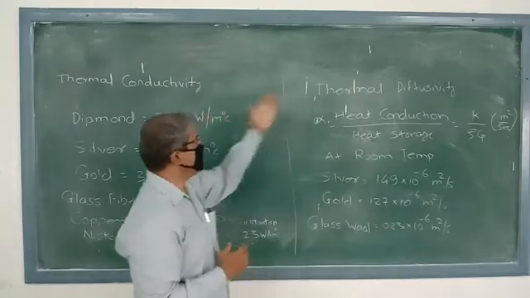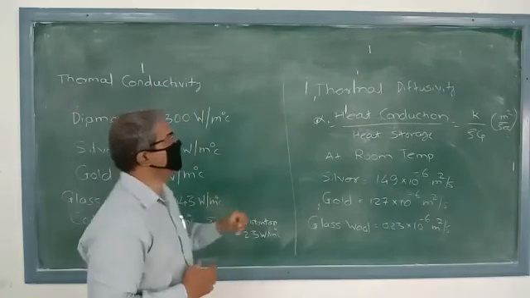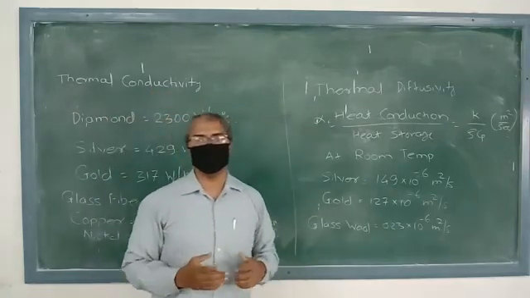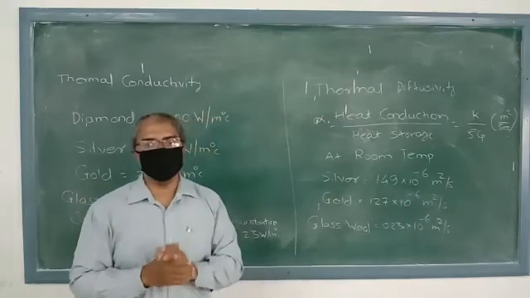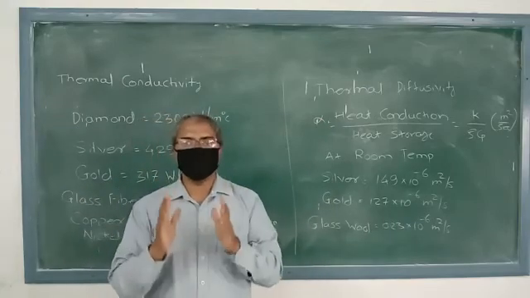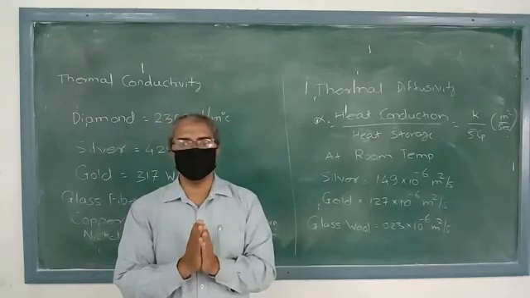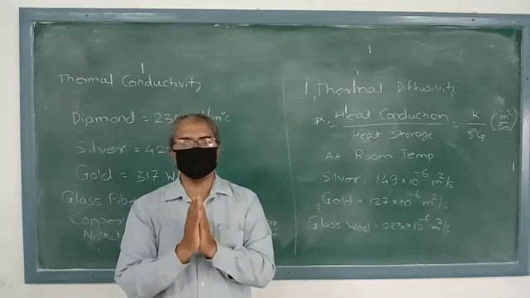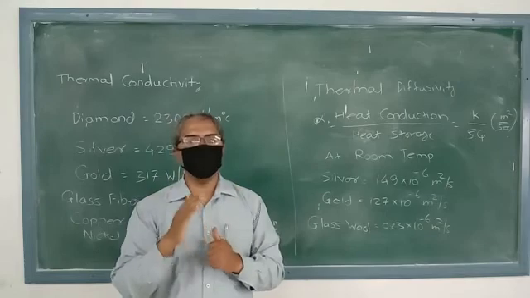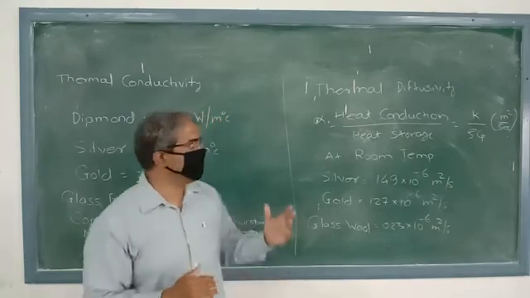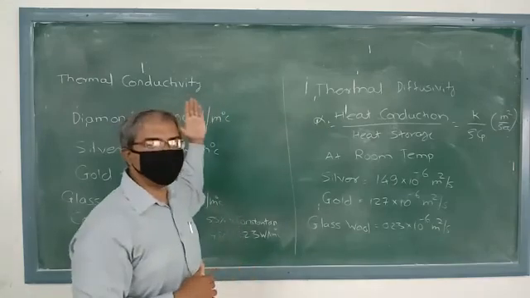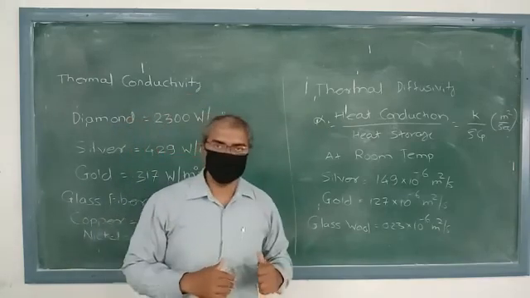So we have seen the properties thermal conductivity and thermal diffusivity, and what is the relation between both of these? We are finding that a material that has high thermal conductivity or low heat capacity will obviously have large thermal diffusivity. So this is the relation between thermal diffusivity and thermal conductivity.